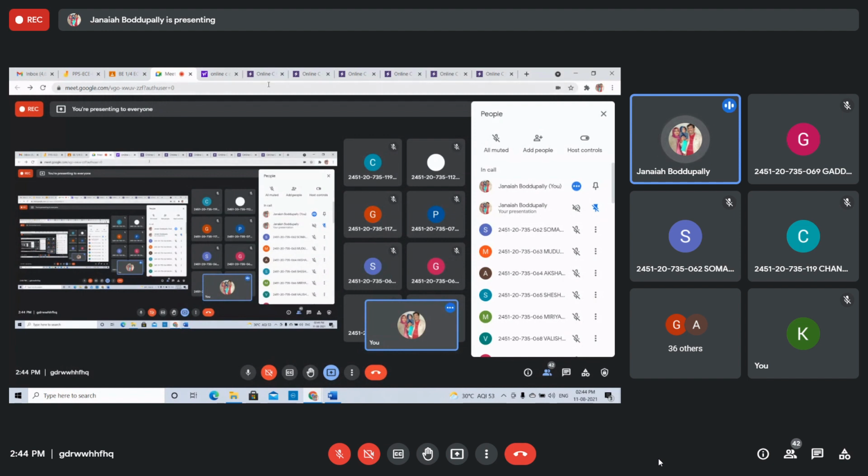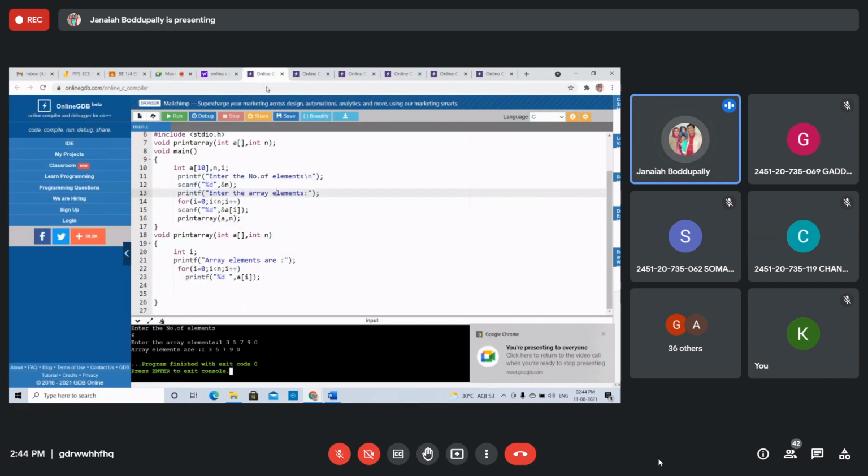Understood this one? How to read the elements and how to pass the entire one-dimensional array into a function. Next.